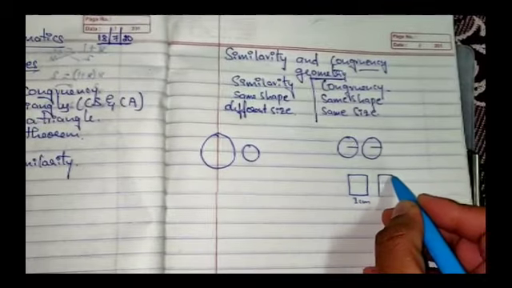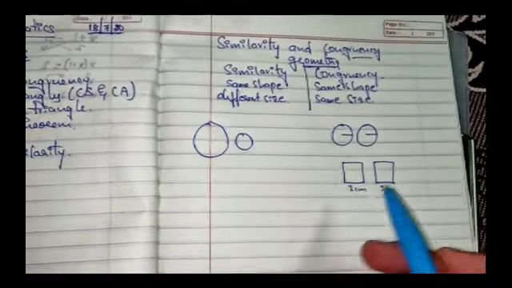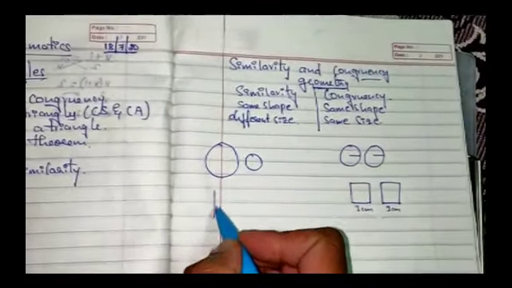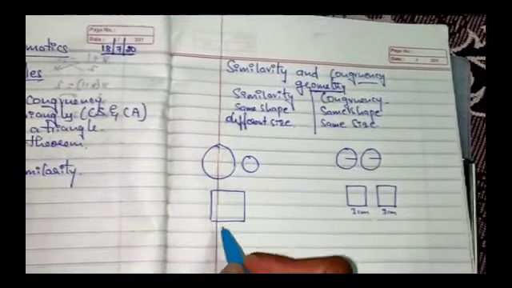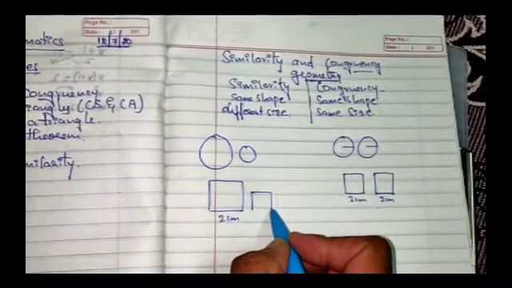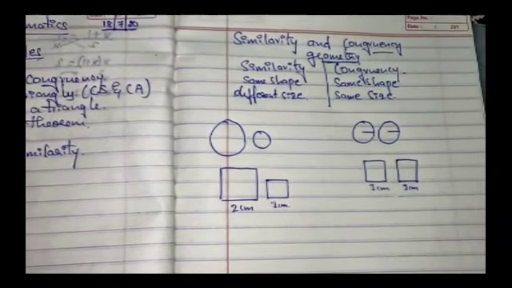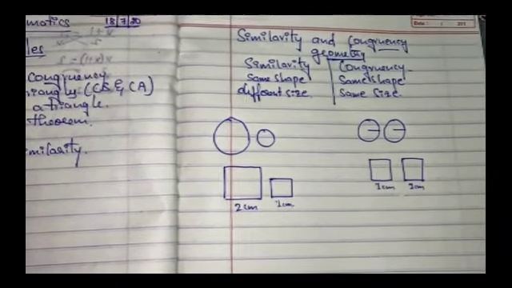If we draw another square, each of side 1 cm, then we can call them as congruent figures. Here if I draw a square of 2 cm and a square of 1 centimeter, both are called as similar figures. I hope you understood the differences.